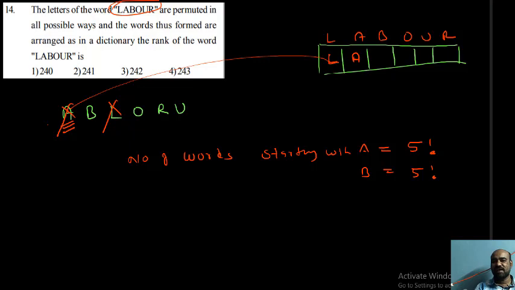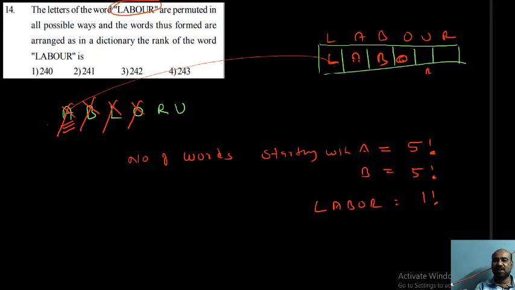After that, L, A, B in dictionary order. That also no need to find because B coincides, cancelled. After that, L, A, B, O. That also is fixed because O is cancelled. So what is next? L, A, B, O, R. We should find this, since R and U are not the same. So what is the next word? L, A, B, O, R. How many? 1 factorial.